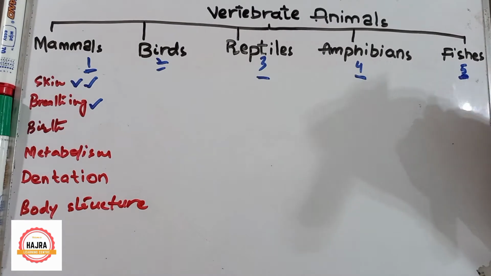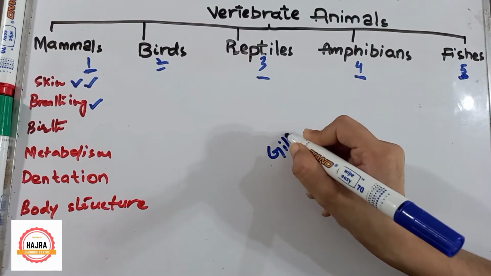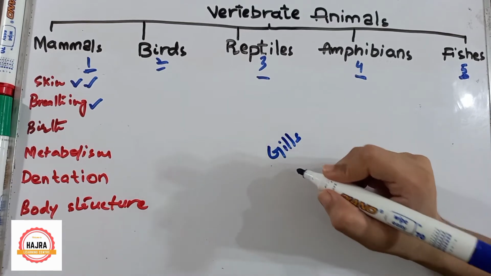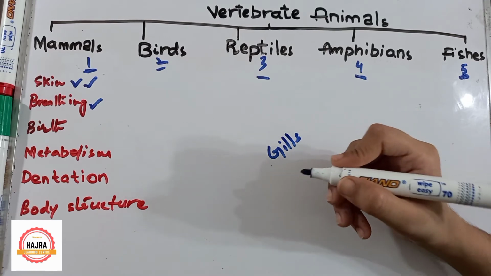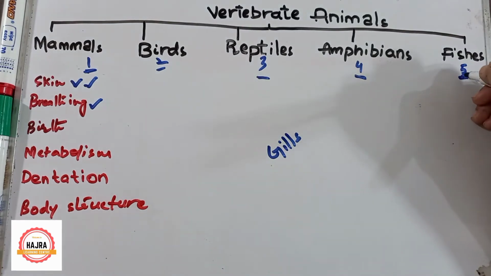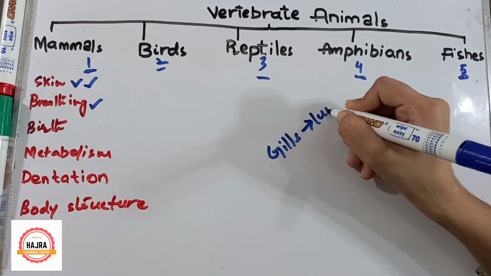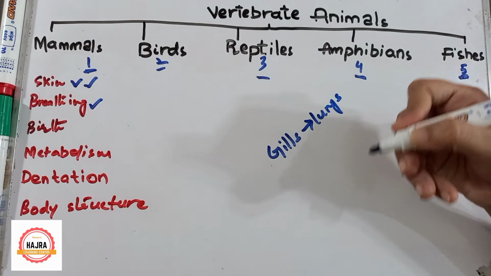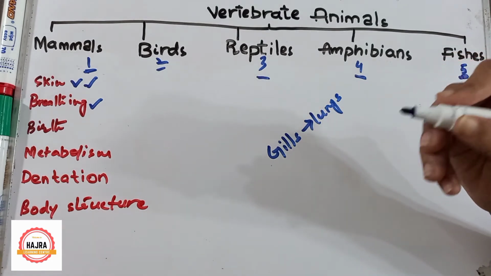Now let's talk about fishes. Fishes live inside the water, so what will they use? They will use gills for breathing. Gills are responsible for taking oxygen gas from the water and removing carbon dioxide from the body. So fishes have gills, and amphibians have both gills and lungs. But according to the situation and the growth of the body, they use these two things according to the condition.